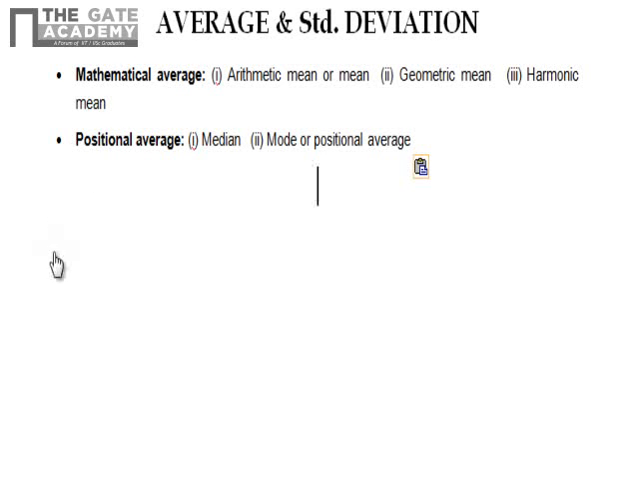There are mainly two types of averages: mathematical average and positional average. Then again, mathematical average is divided into three types and positional average is divided into two types. Mathematical average, the first type is arithmetic mean, it's a very common type. Then geometric mean, and third one is harmonic mean. And positional average is median, and second one is mode.